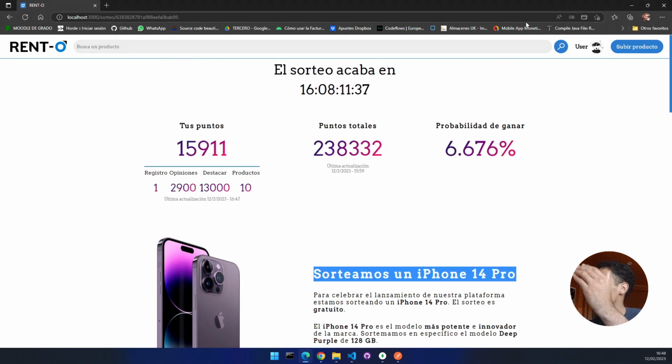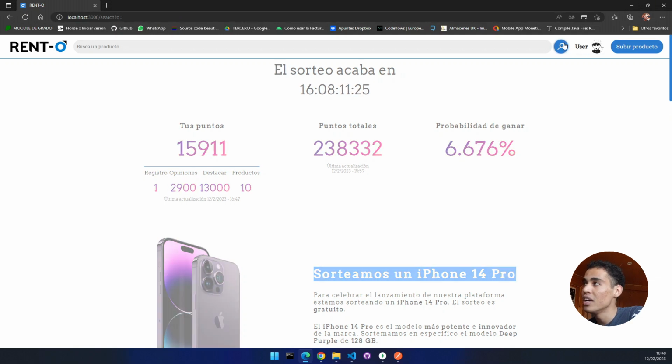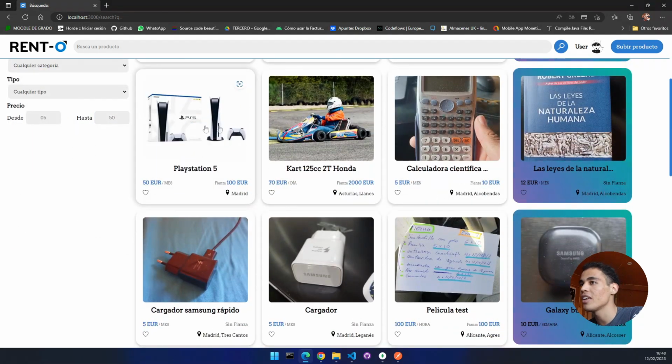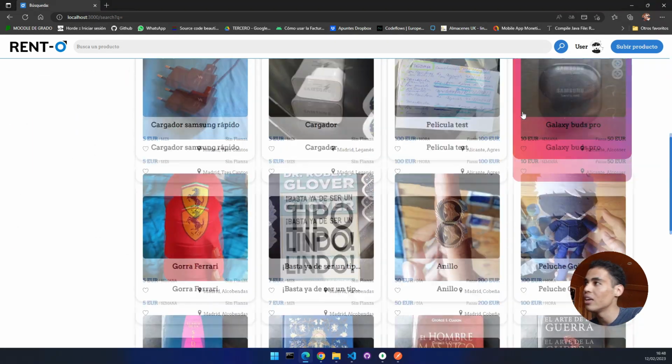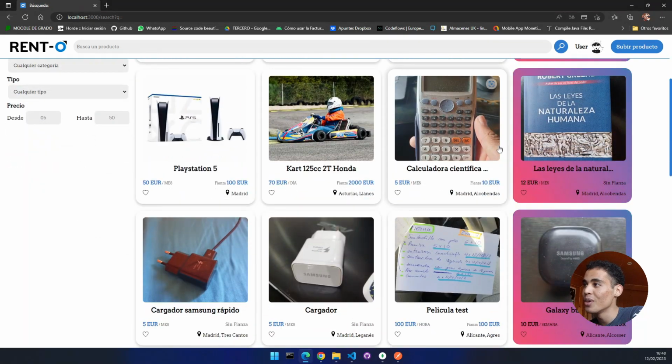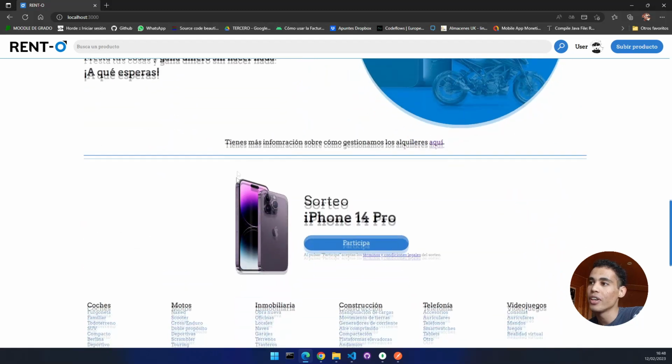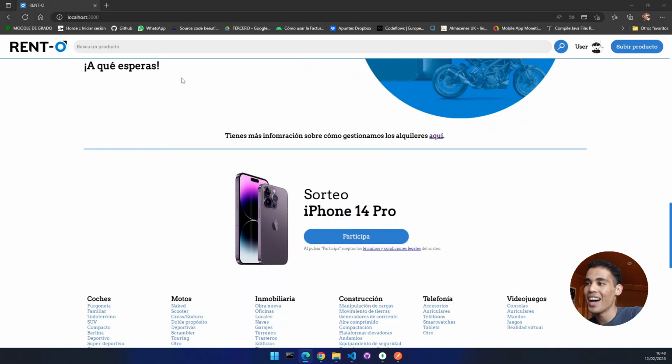So yeah, guys, this is the biggest idea that I have and I've been working on this a lot. You truly do not imagine how much I've been working. There are a lot of things that I haven't shown you. For example, you can filter here, you can do a lot of stuff here. I think that it is a great project and it is also a great way of doing the giveaway. So you can come here and you can see the iPhone giveaway.